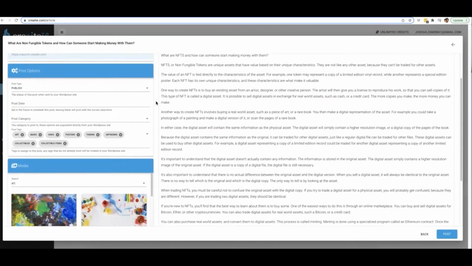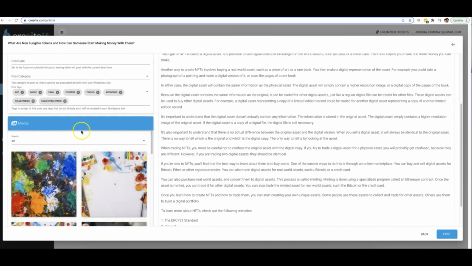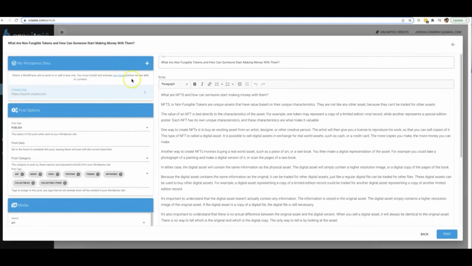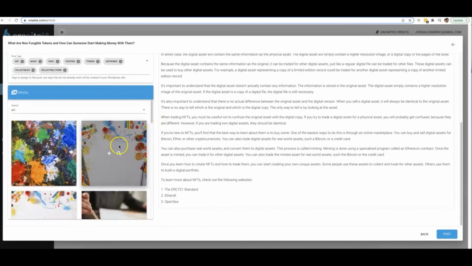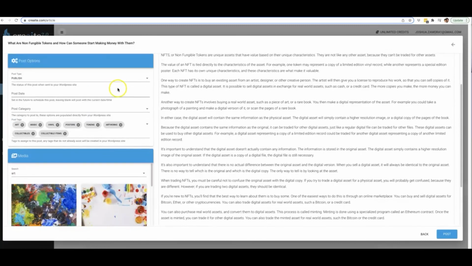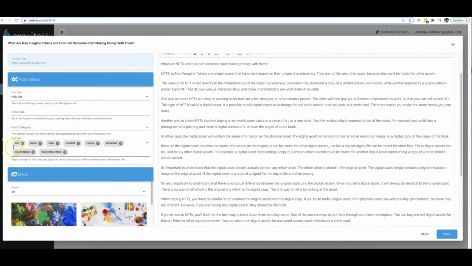Okay, it allows you to really get your content dialed in before it goes to your site. And another thing that we added here on the left is the ability to add relevant images to your content as well. So obviously it pulled in art because NFTs pretty much have to do with art and music and stuff like that right now. So that's another thing that it did automatically, which was it pulled keywords from the article and tagged the article as well.